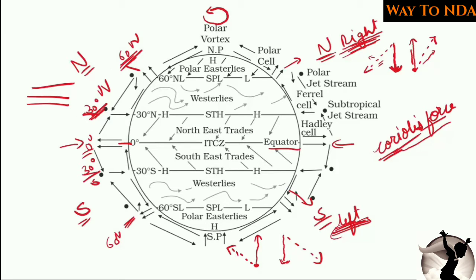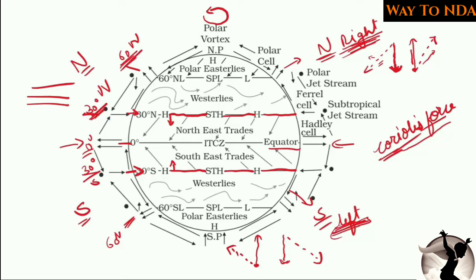Now, if you see this 30-degree latitude in the north and 30-degree latitude in the south, you will find that the winds are originating at these 2 latitudes and they are blowing towards the equator.